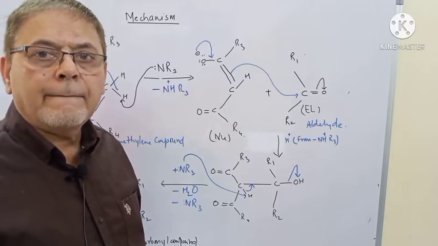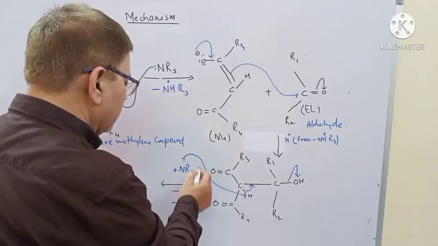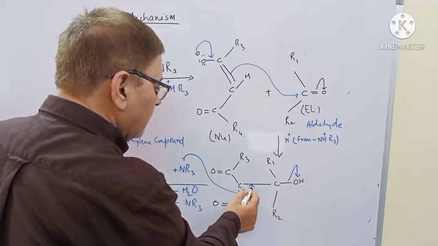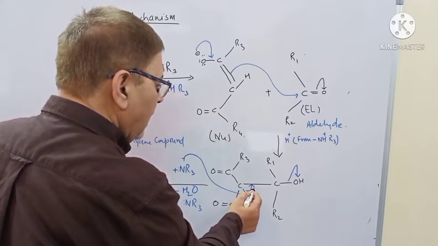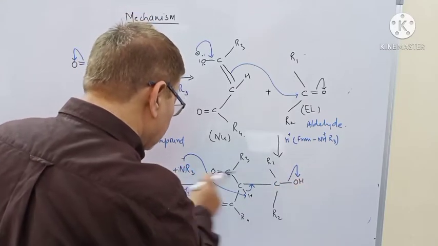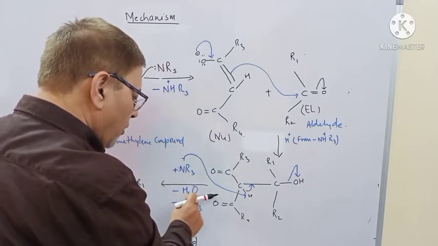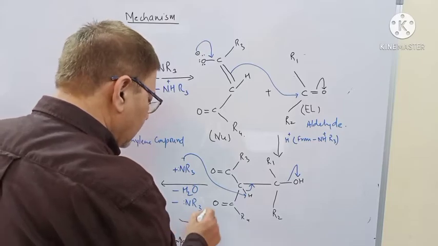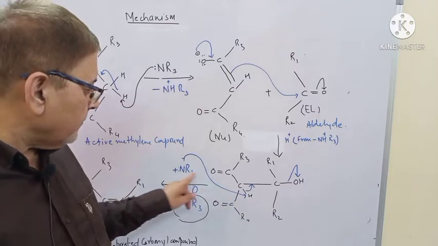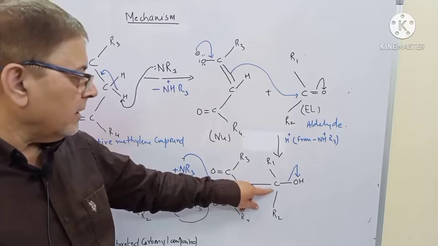Dehydration will take place. Very easy. How? Same way. Again this weak base will abstract this proton, the bond will shift over here, and in the process it will kick out that OH. OH knows that it has become NHR3 plus, takes one proton over here, forms a water molecule, and again regenerates the weak base.